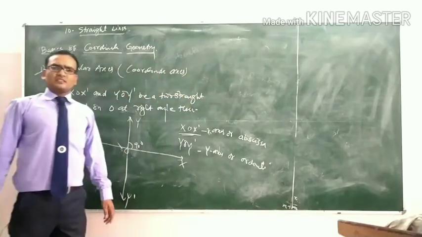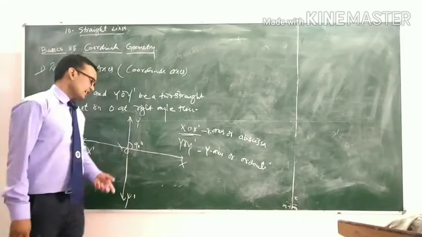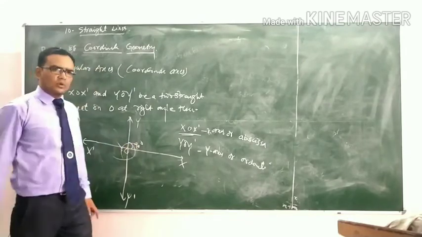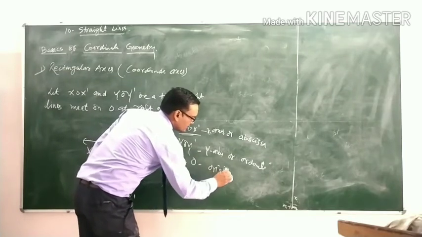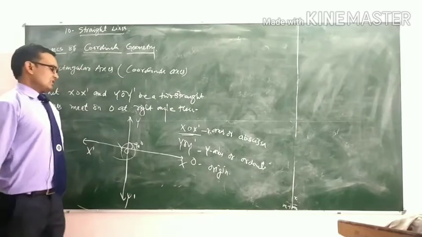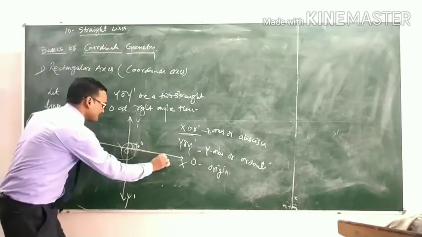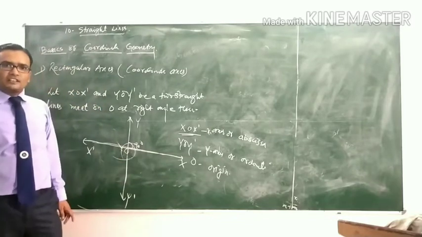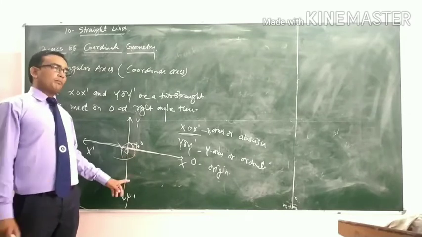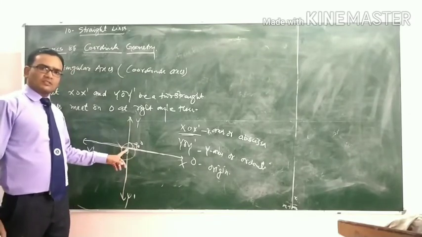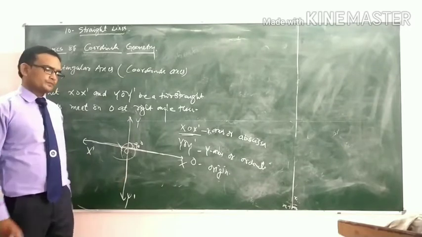The x-axis is known as the abscissa and the y-axis as the ordinate, and point O is known as the origin. For a point on the x-axis, the ordinate will be 0. For a point on the y-axis, the abscissa will be 0.